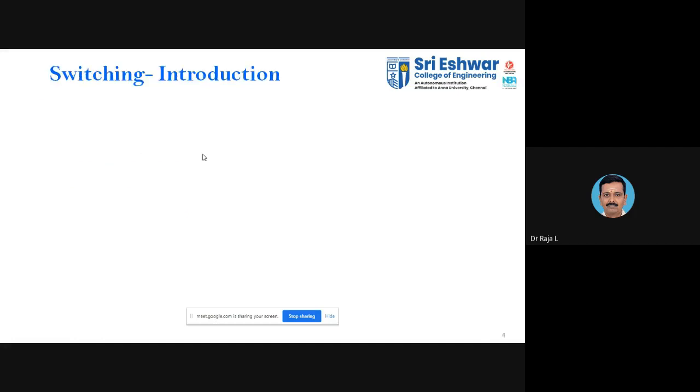First we will discuss switching. So what do you mean by switching? Have you come across the terminology switching before? Probably you might have, while discussing connecting devices, we discussed switches. Okay, what do you mean by switching? Any answers, students? What is switching?